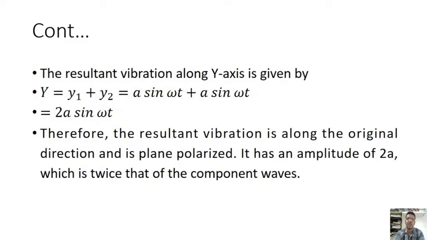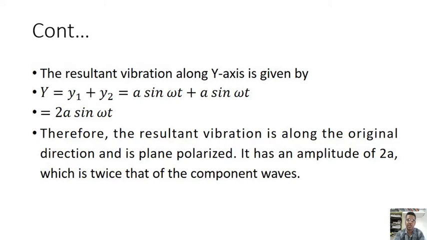After that, in the y-axis, the resultant of vibration along y-axis is y is equal to y1 plus y2, that is equal to a sin omega t plus a sin omega t. So that is equal to 2a sin omega t. Therefore, the resultant vibration is along the original direction and is plane polarized. It has an amplitude of 2a, which is twice that of a component wave.